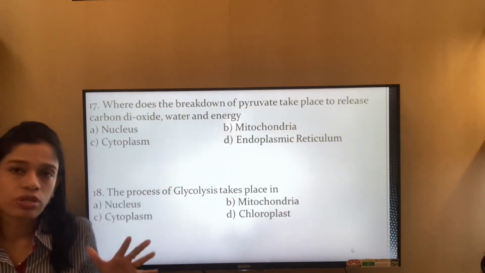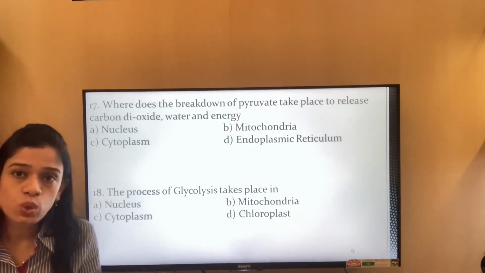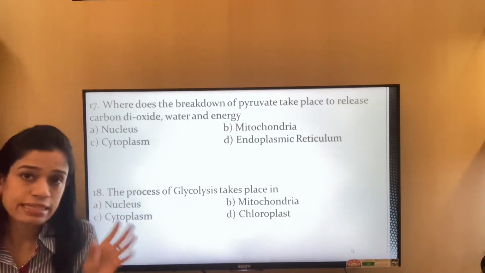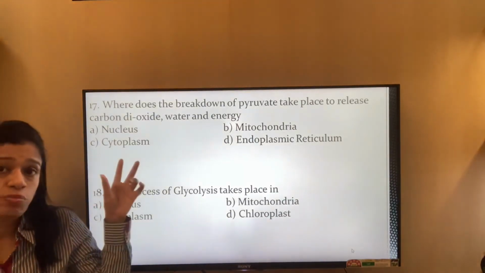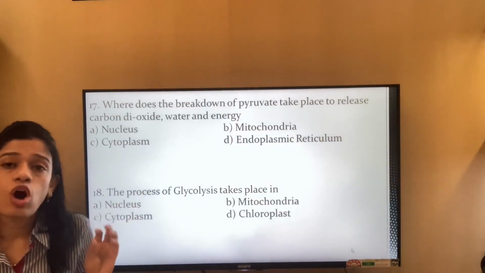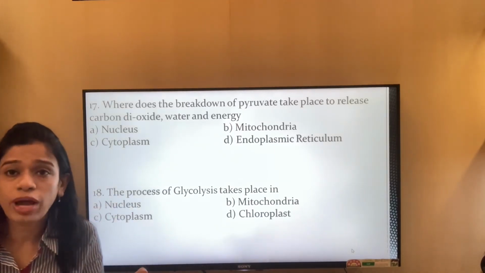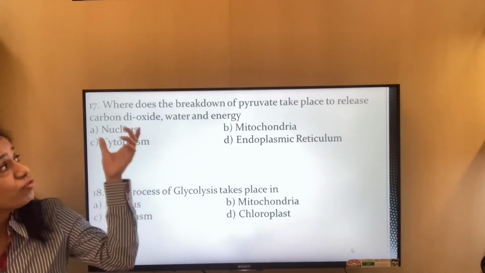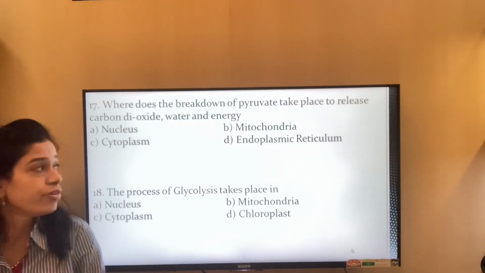If you remember the process of respiration after breathing, the breaking of the glucose into pyruvate takes place in the cytoplasm. Here cytoplasm is an option, but in the cytoplasm it is only the breakdown of the glucose to pyruvate. From the pyruvate, carbon dioxide, water and energy, it takes place in mitochondria.